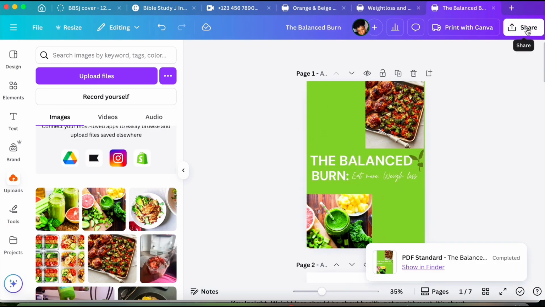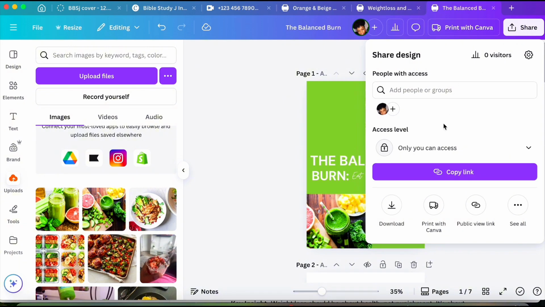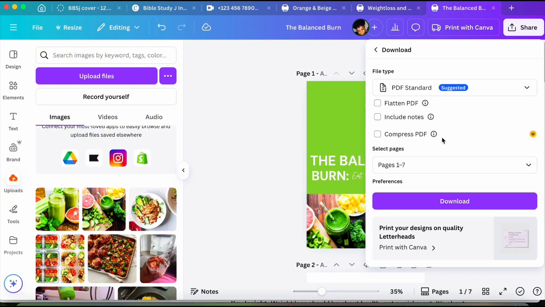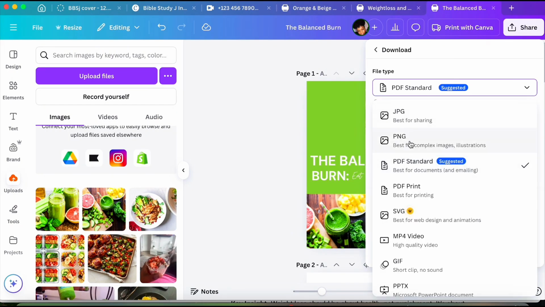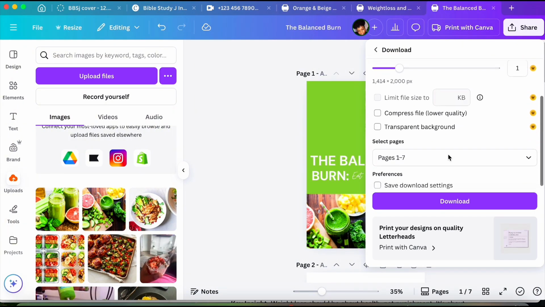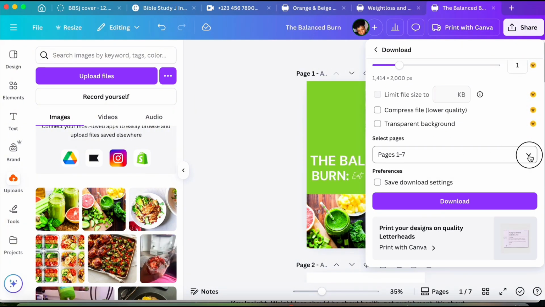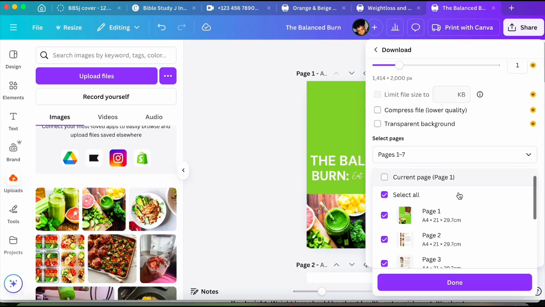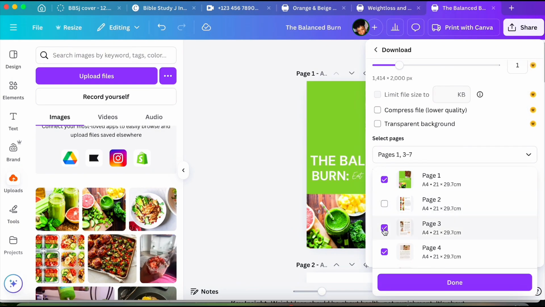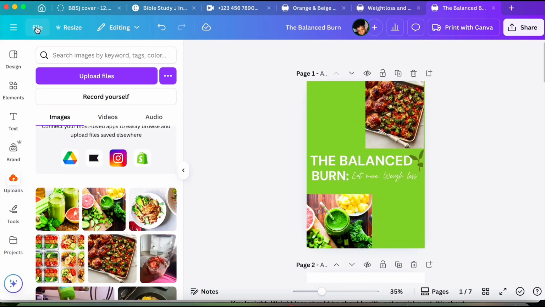Now you want to pay attention to this next step. We're still going to click on share and then download. Okay, we're still going to be downloading, but now we want to download in a different format. We're not going to be downloading in the PDF standard. We're going to download PNG, and we're not downloading all the pages. Okay, you want to go ahead and deselect all the other pages except the cover page. So we want to download the cover page as a PNG file.